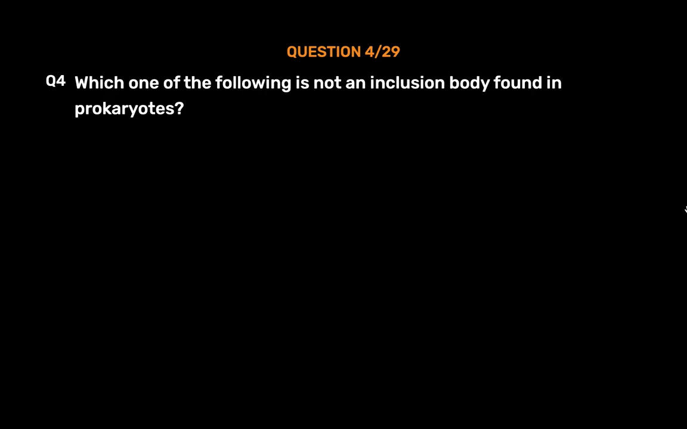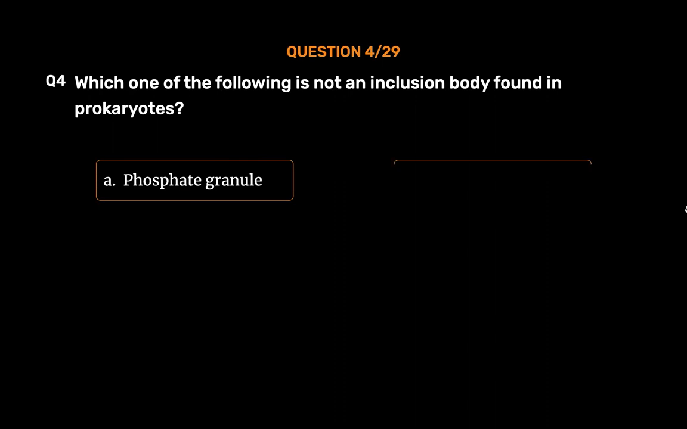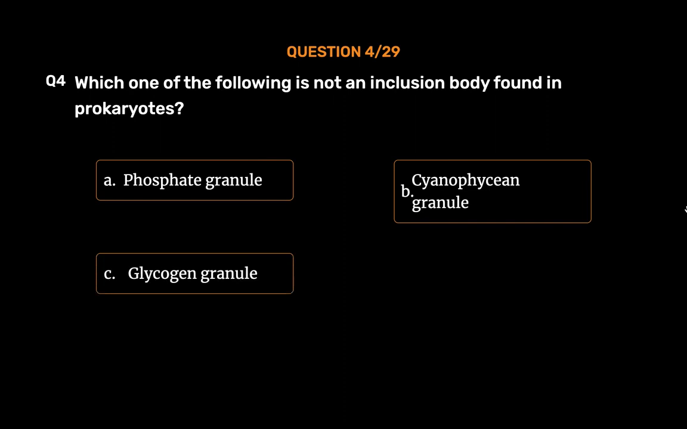Question number 4. Which one of the following is not an inclusion body found in prokaryotes? Option A. Phosphate granule. Option B. Cyanophycean granule. Option C. Glycogen granule. Option D. Polysome. The correct answer is Option D.